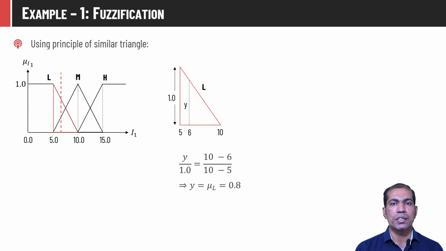If we solve this equation, this will give us the height of the smaller triangle, that is y, equal to 0.8. As this y represents the membership value of I1 equal to 6.0 in class L, we will call this y mu L, which represents the membership value of input I1 equal to 6.0 in fuzzy set L.